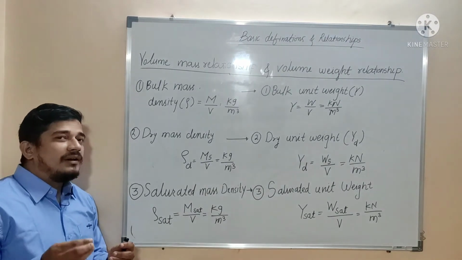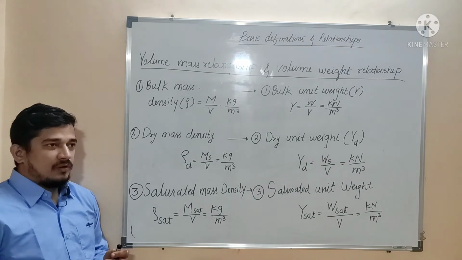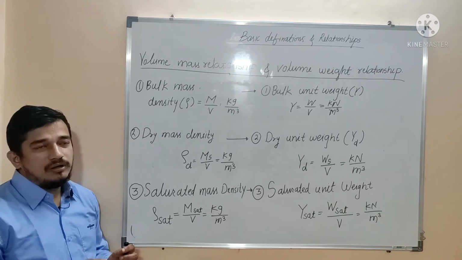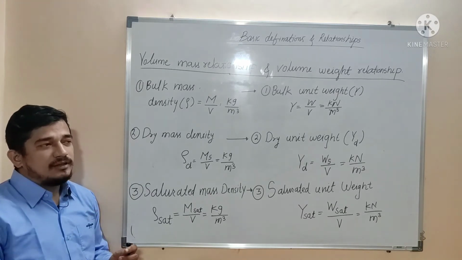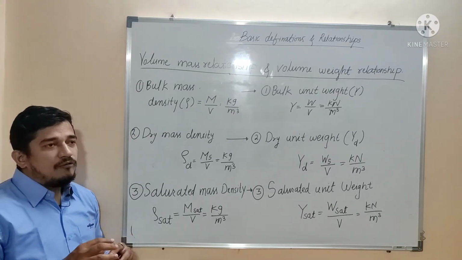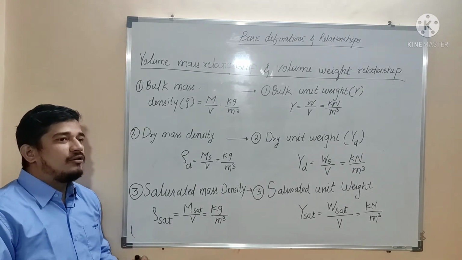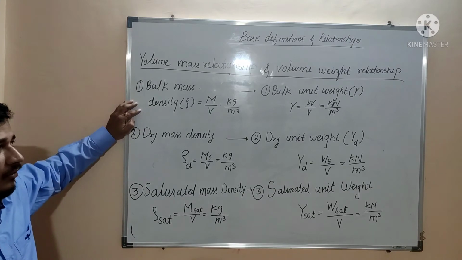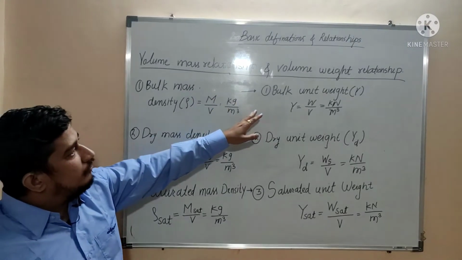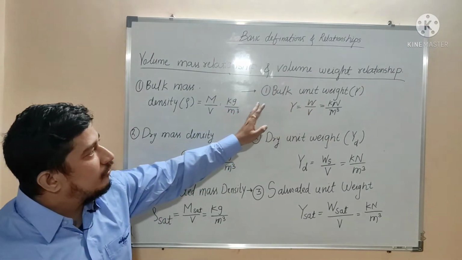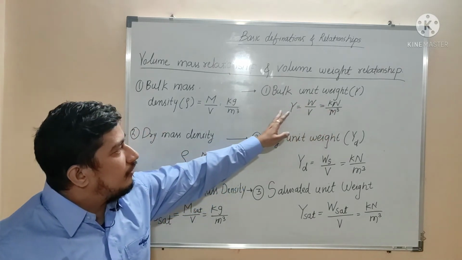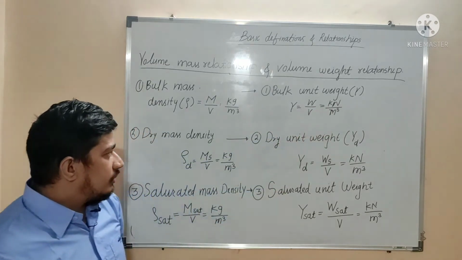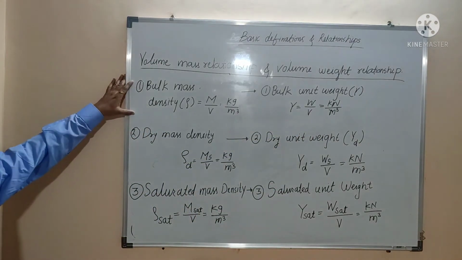So whatever density you get in the field, after you have gone to the site, taken the soil and found its density, that will be the bulk mass density. With respect to the volume weight relationship, that will be the bulk unit weight, having unit kilonewton per meter cube.